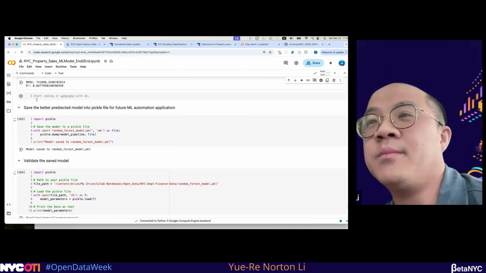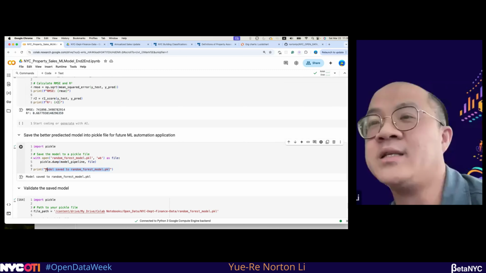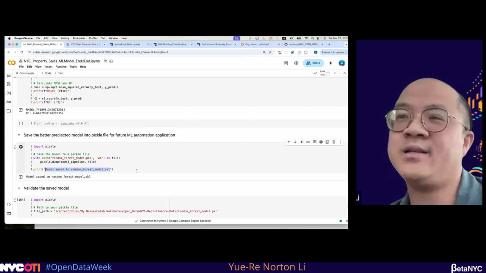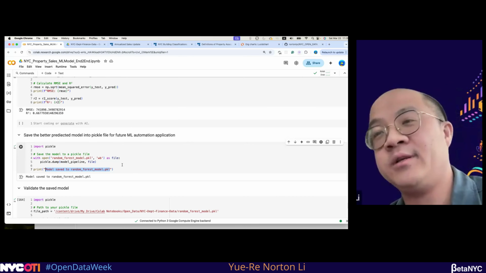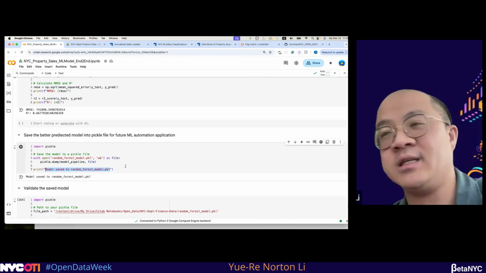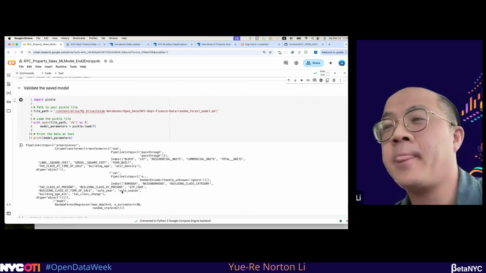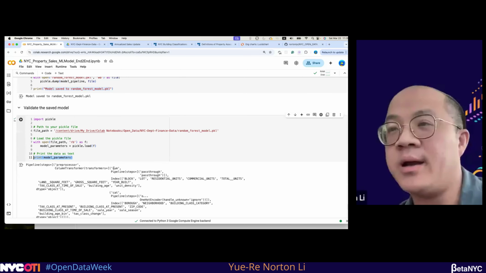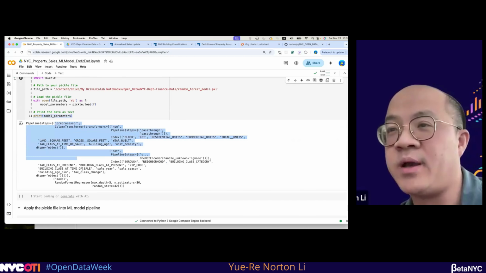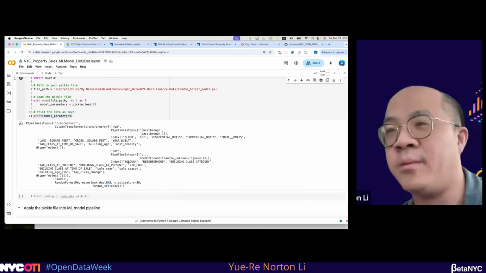Once we get the model, we usually save it as a pickle file. I'm not sure why they use a pickle file, but the only thing we save in the pickle file is the model parameters. So there's no real data saved in the pickle file. If I save this pickle, I try to verify what I'm seeing here. I try to read the pickle, and then you see what is inside. When you read it, all of these hyperparameters are just what we set up above.